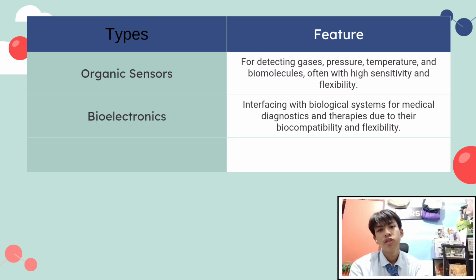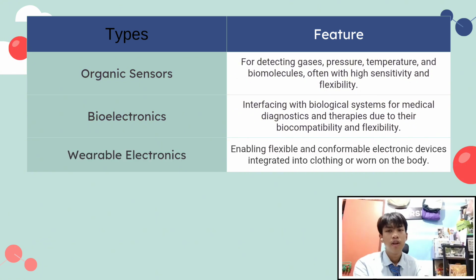In bioelectronics, interfacing with biological systems for medical diagnosis and therapies due to their biocompatibility and flexibility. In wearable electronics, enabling flexible and conformable electronic devices integrated into clothing or worn on the body. The unique properties of organic semiconductors are paving the way for a wide range of exciting applications.